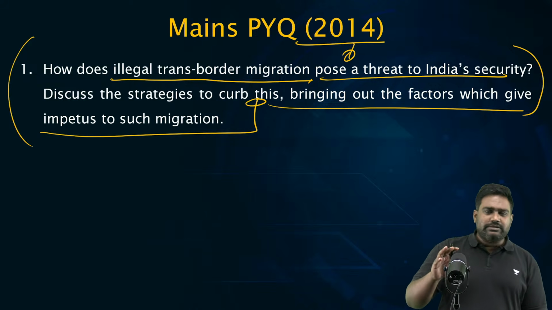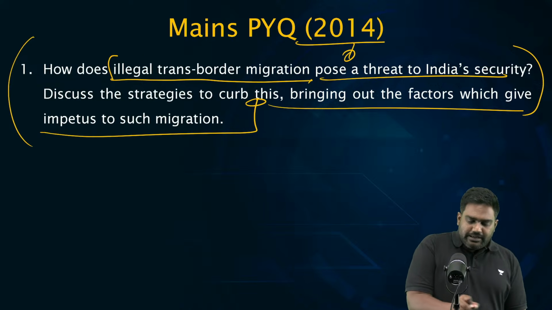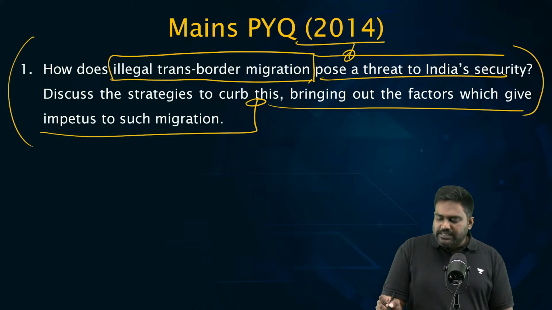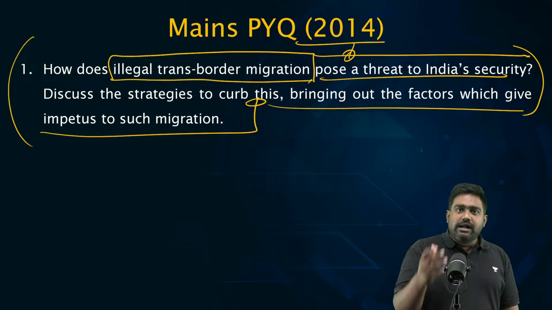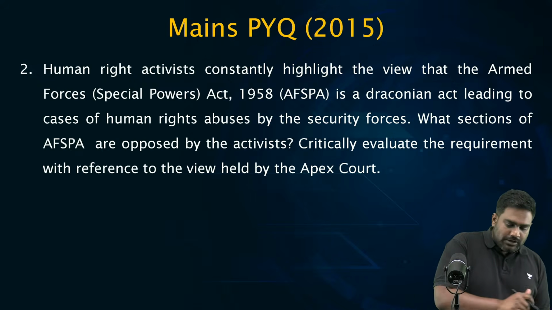It's not specific to Northeast India, but you can plug Northeast India, the illegal migration threat from Bangladesh, how it has triggered insurgencies in Meghalaya, in Assam, in Tripura. Right? So that should be the focus of your answer.